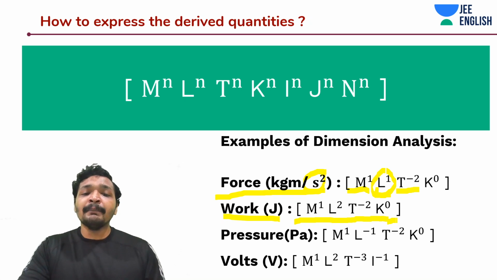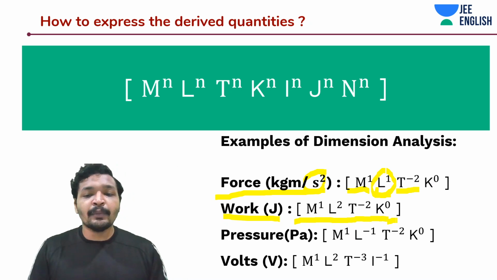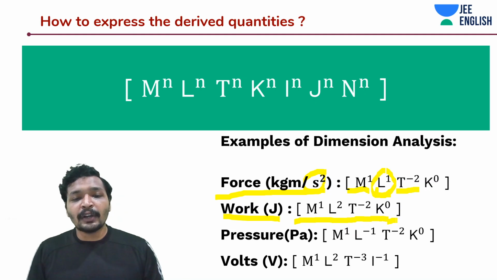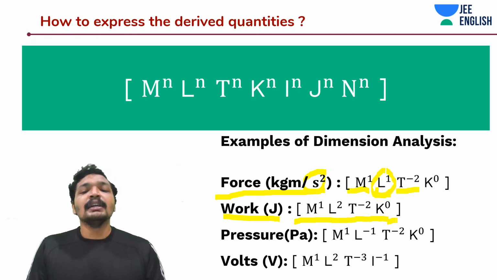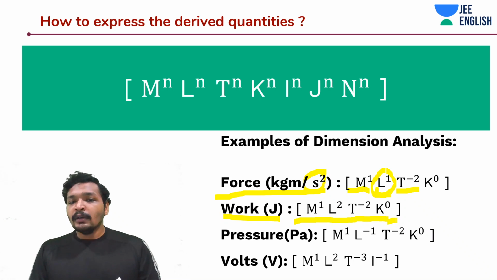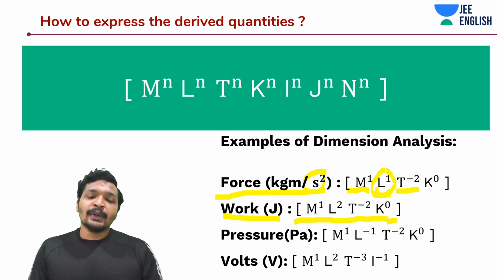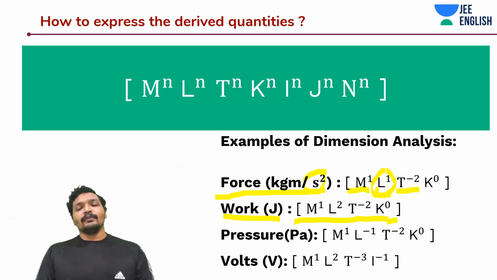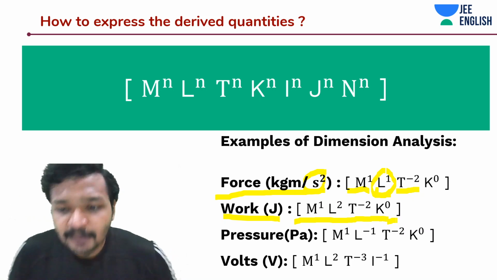So that is going to be M raised to the power 1 because kg appeared once, L raised to the power 2 because meter appeared twice, and T to the power minus 2 due to the second square in the denominator. Alright guys, so what's Pascal?